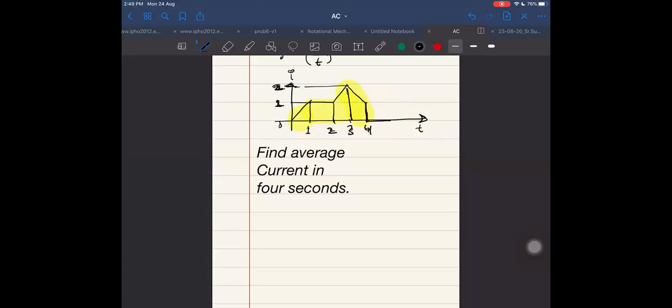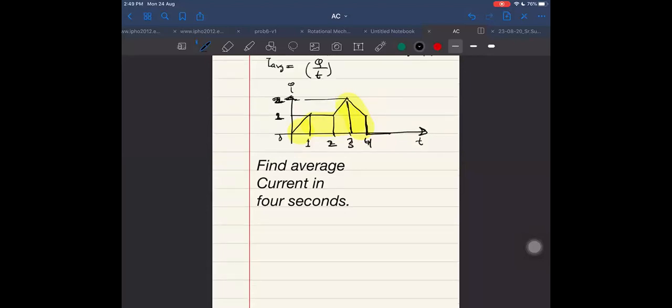Average current will be, I think, we're finding total area, 9 by 8. Area divided by time. 9 by 8 is possible. Area divided by time we have to take. Area is 9 by 2. Area is coming out to be 9 by 2. We can do it in this way also.